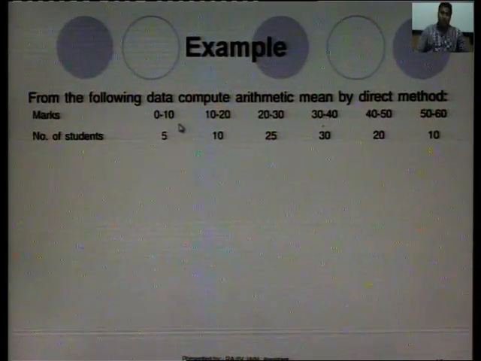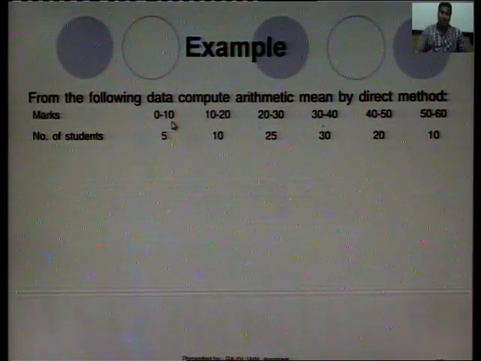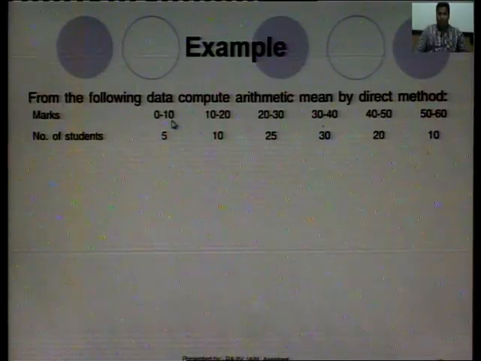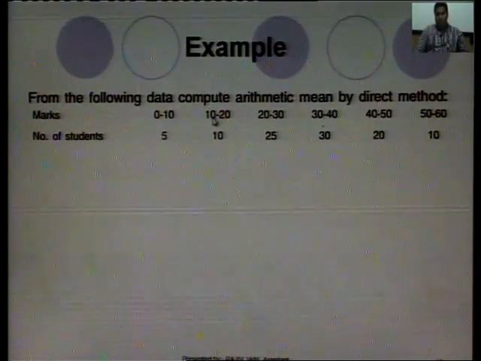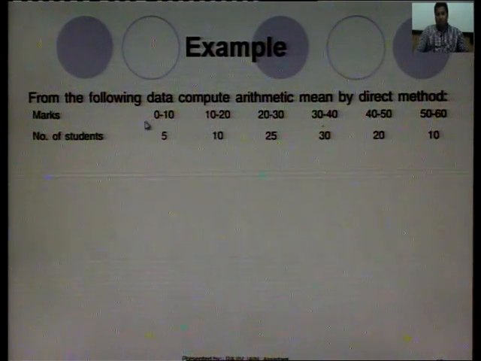For example, 0 to 9 is there. When we add 0.5 here, 9 will be 9.5, and 10 minus 0.5 will be 9.5. So, the series will be minus 0.5 to 9.5, 9.5 to 19.5.